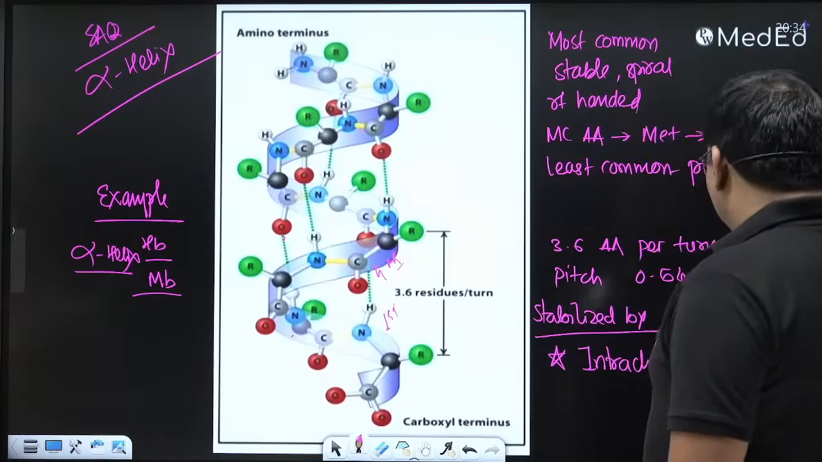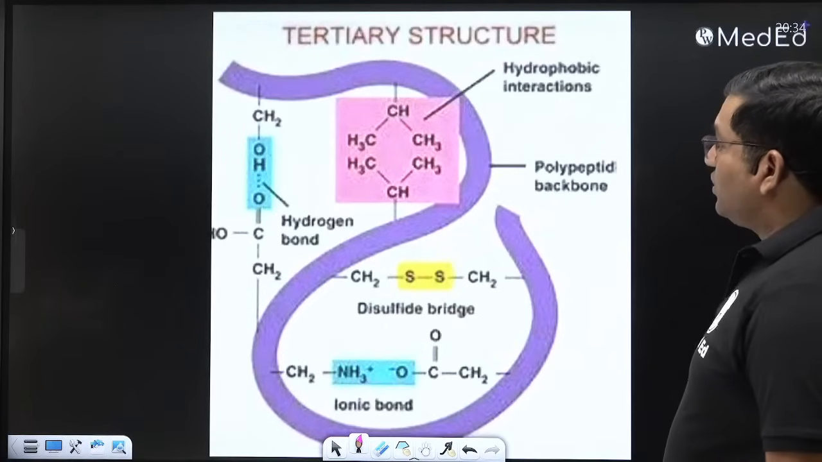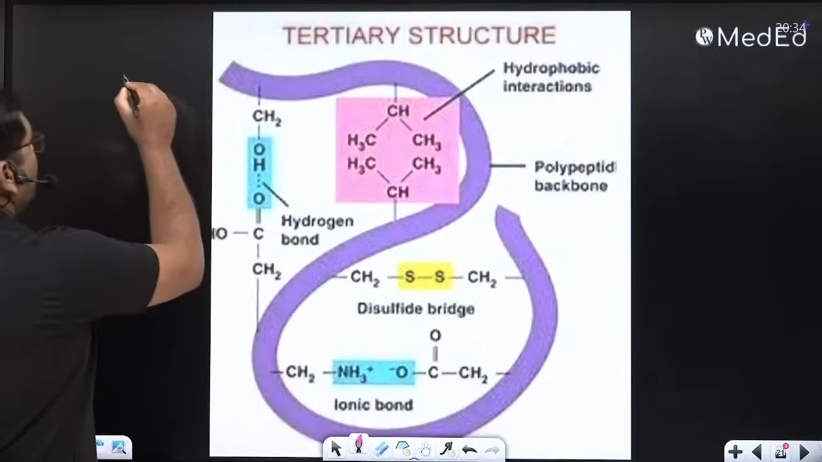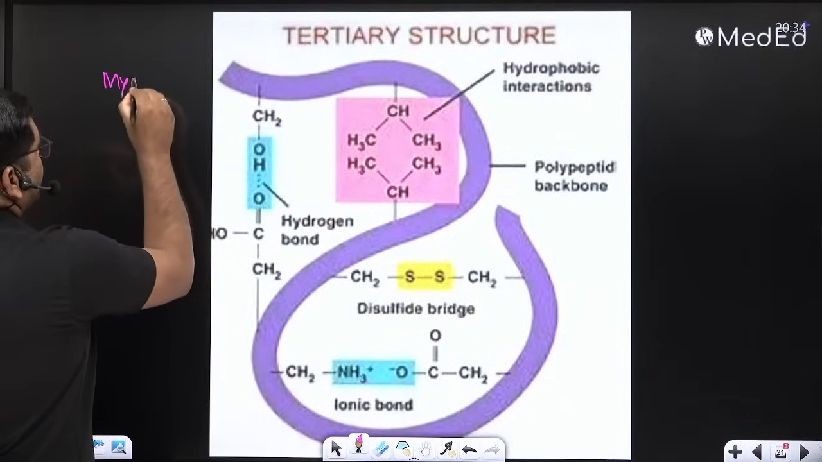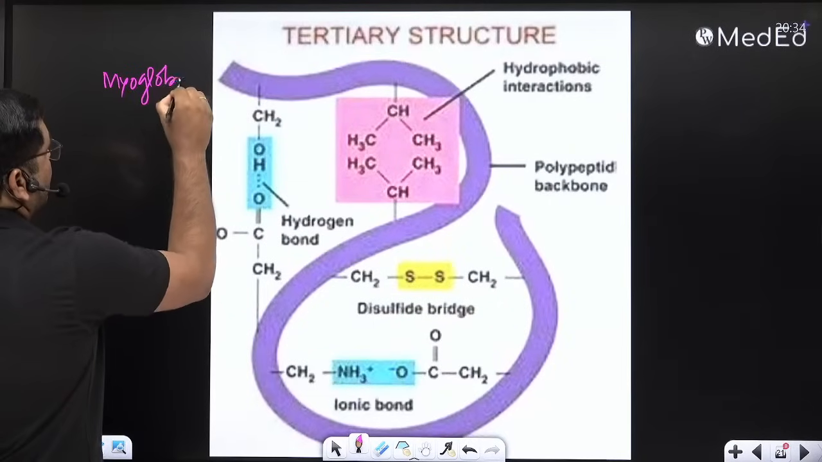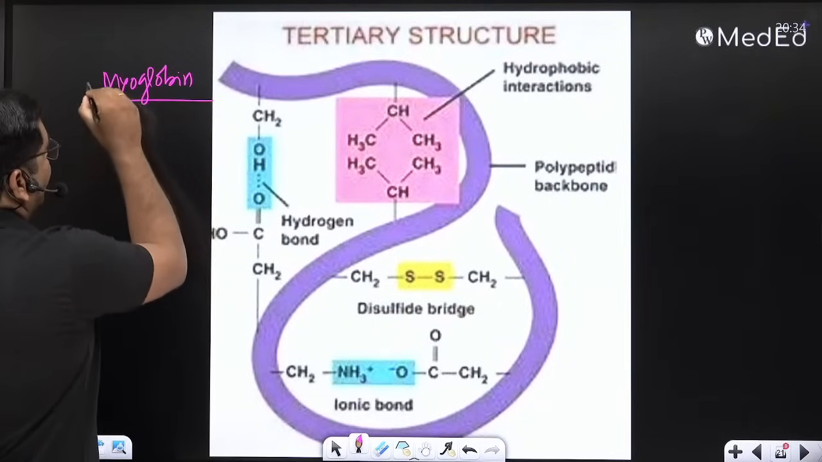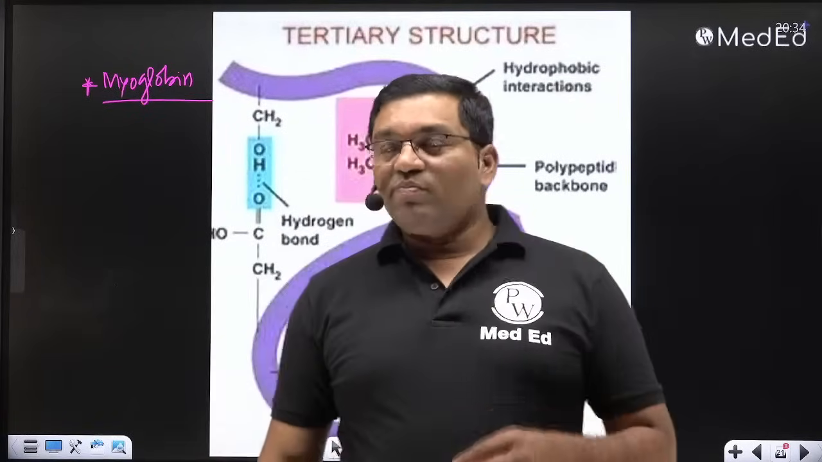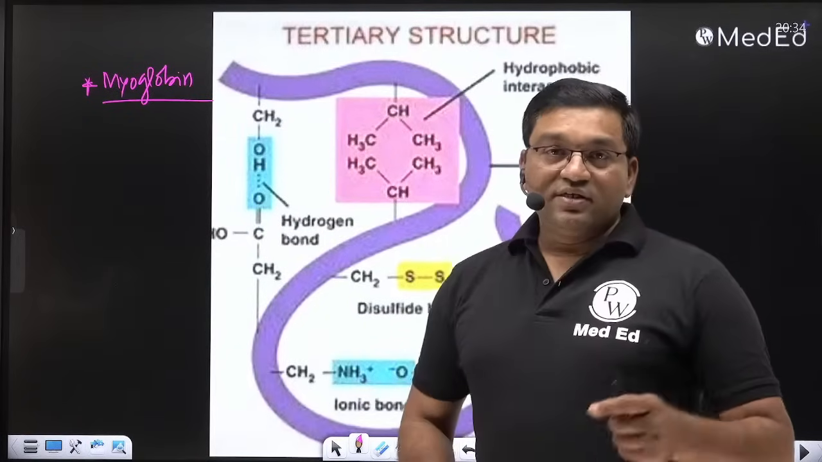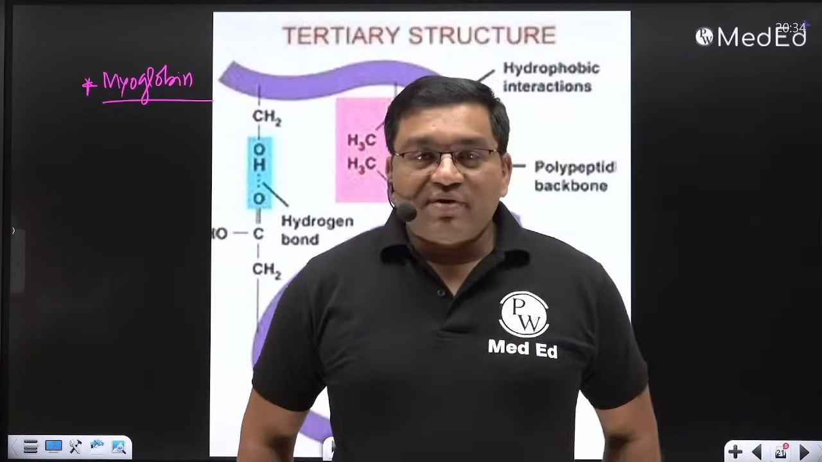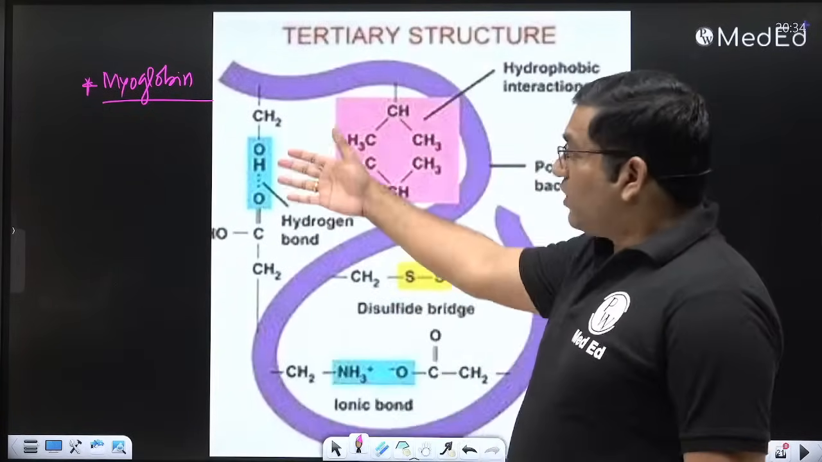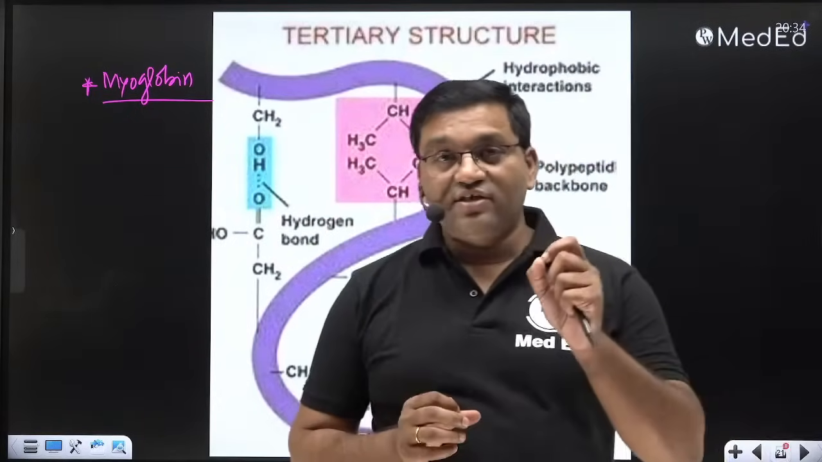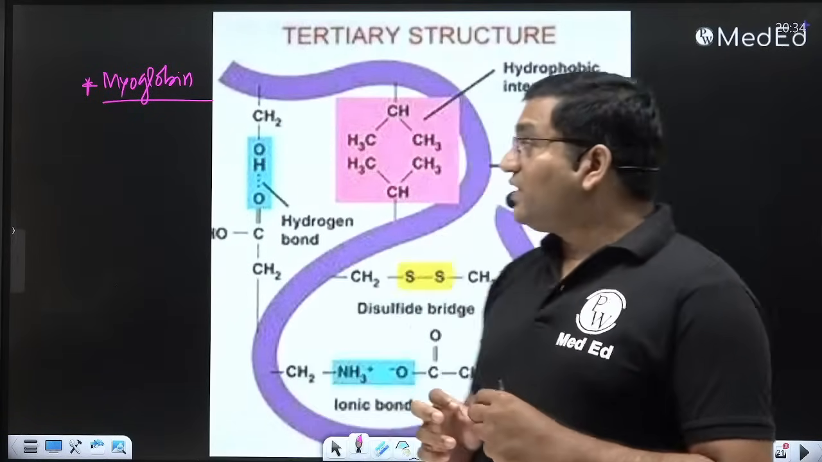Now the tertiary structure. Example is myoglobin. Myoglobin has 8 alpha helices and iron at its center. What is the role of myoglobin? It is important in the storage of oxygen.